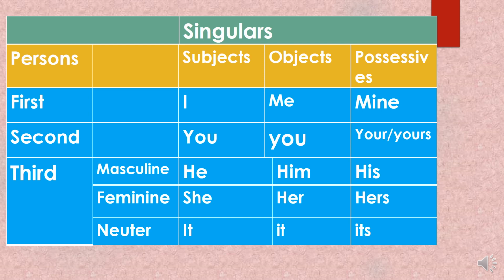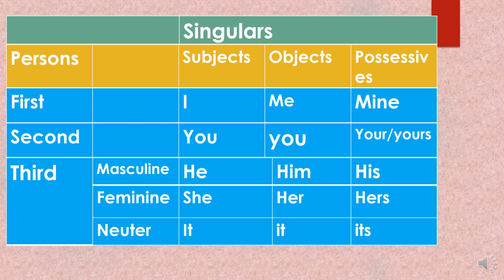So him is the objective pronoun, and it is in the third person. And the possessive pronoun his. Got it? In the feminine form also, she, her, and hers. In the neuter, that doesn't have any gender, it, and its.